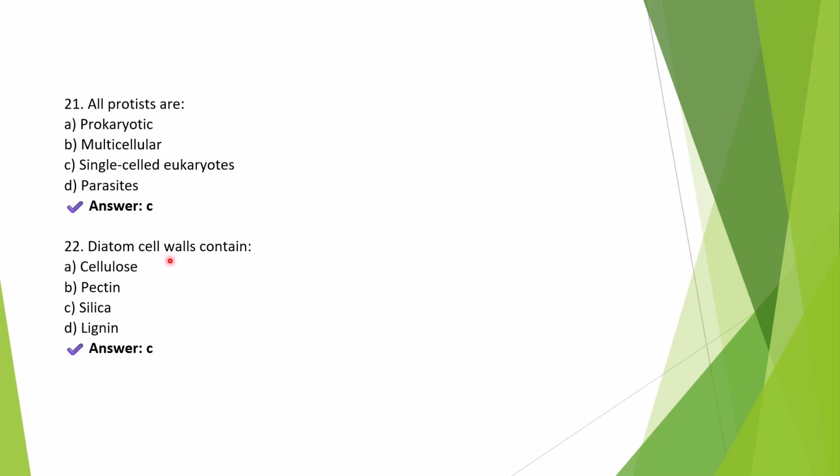Question 22. Diatom cell walls contain. Right answer is silica. Diatoms have glass-like cell walls which are made of silica, which fit together like a soap box. These walls are indestructible and form diatomaceous earth.